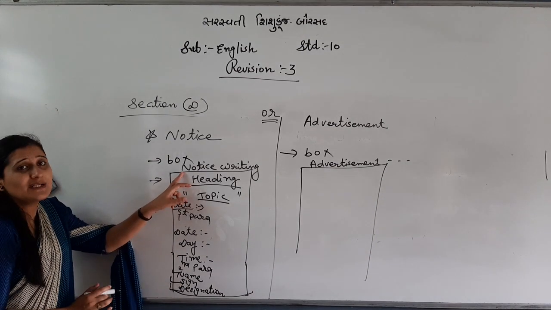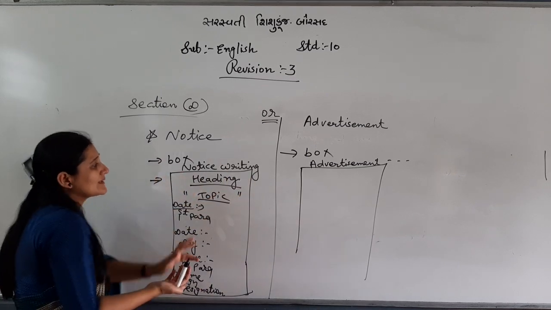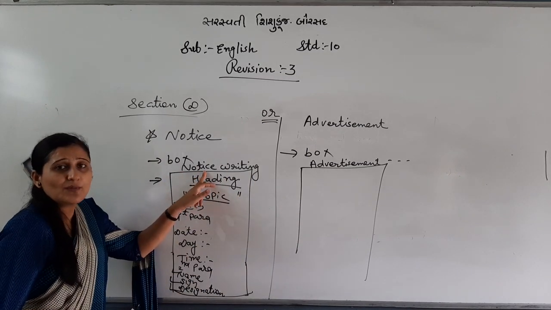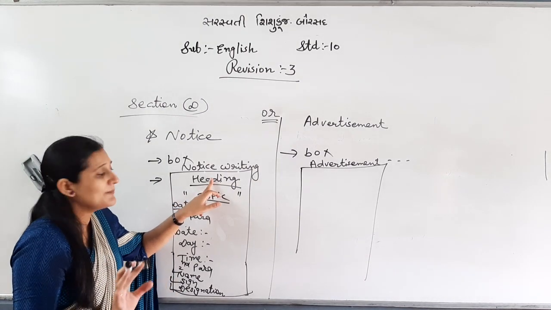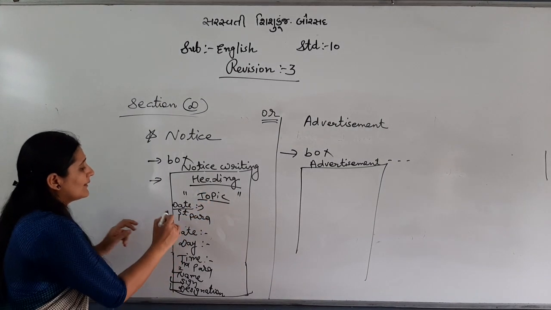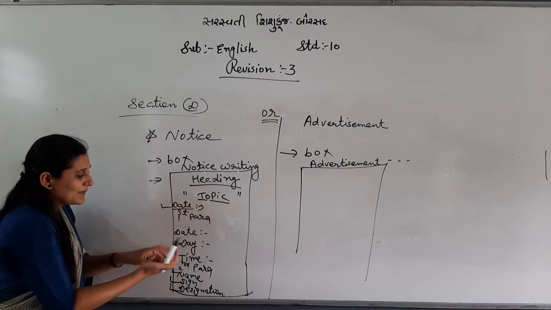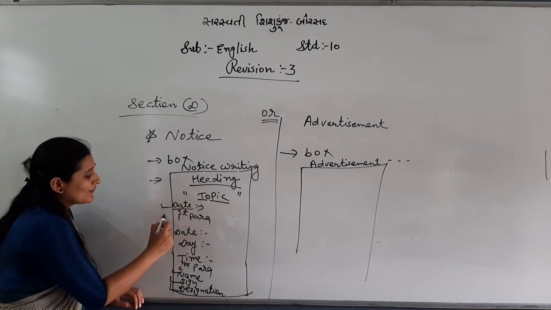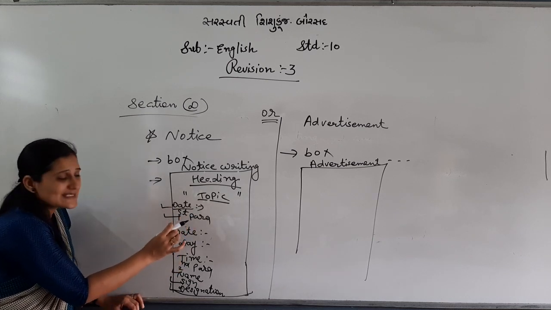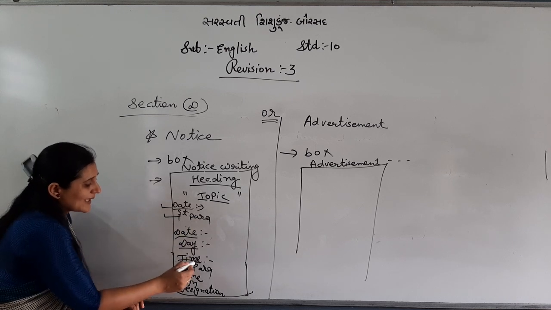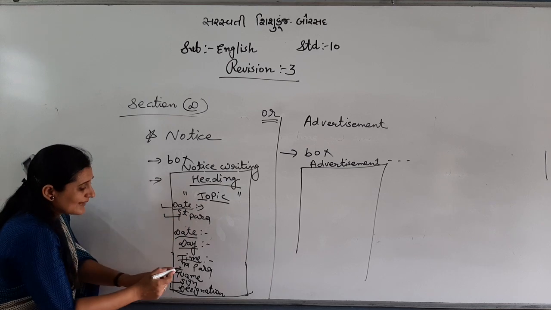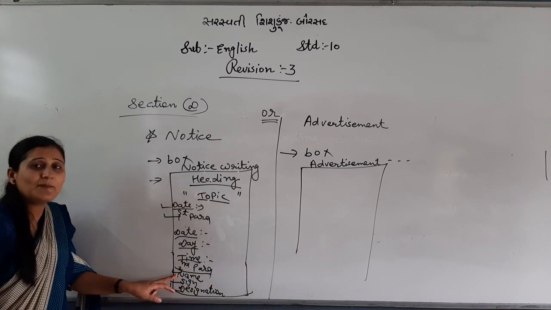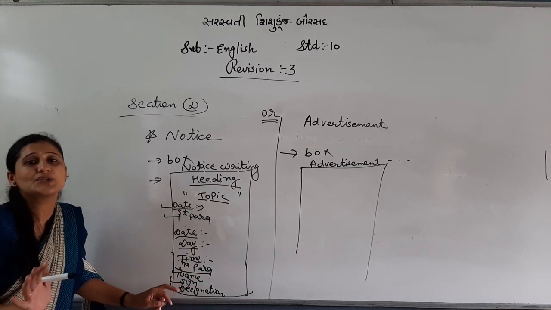Okay. So what is a notice? Compulsory, make a box. Compulsory, write outside the box: notice writing. Write the heading, school, college, or institution name. You write the topic. The date is okay, don't write it separately because you are writing it already here. So the first paragraph has 5-6 lines. Date, day, time in the middle, after leaving a line, before leaving a line. Then the second paragraph, the name, signature and designation of what you are.